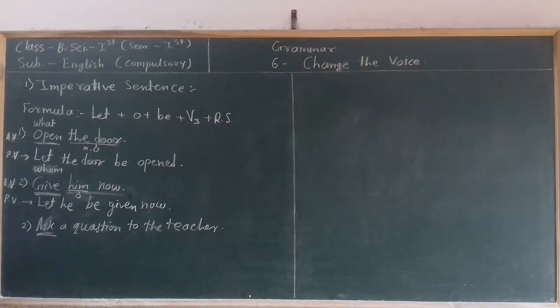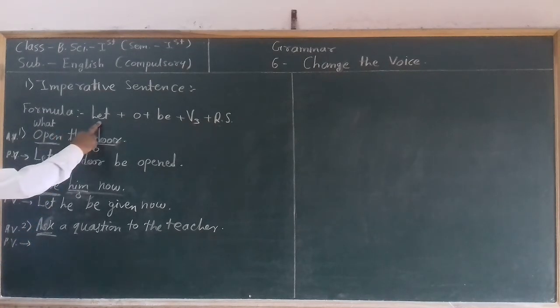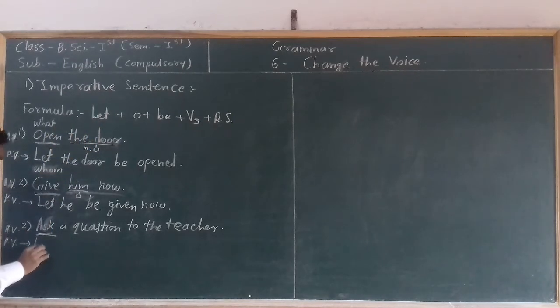So this is the imperative sentence, and if you want to transform an active voice imperative sentence into a passive voice imperative sentence, we have to use this formula. According to the formula, at first we have to write let, then identify the main object by asking a question to the main verb. The main verb is ask.